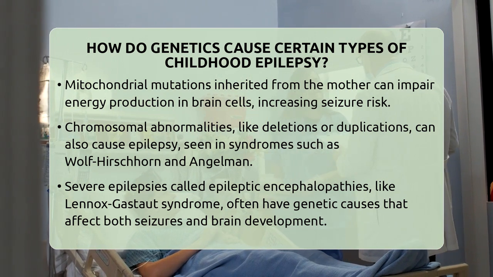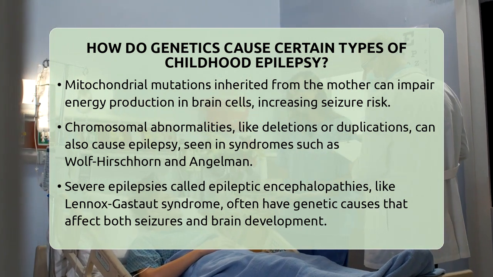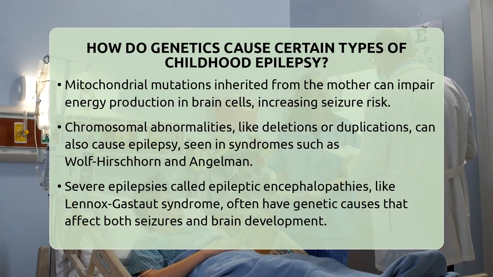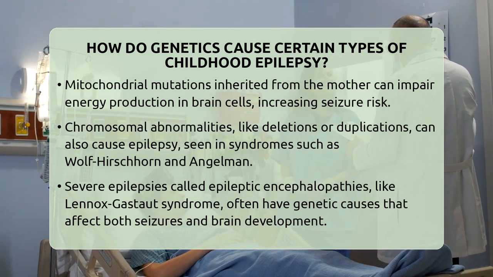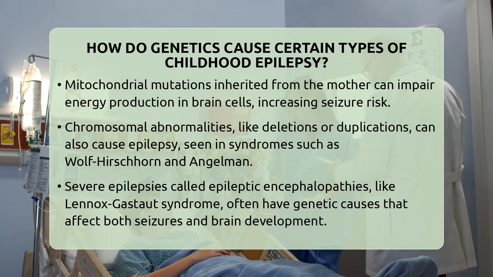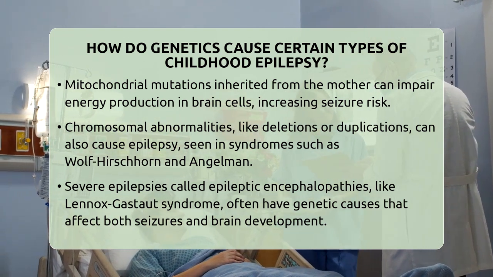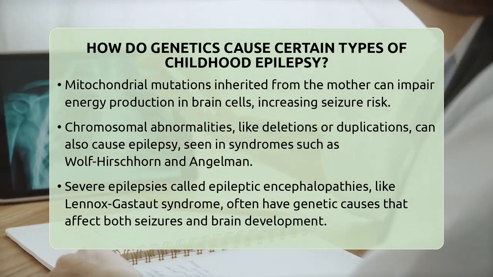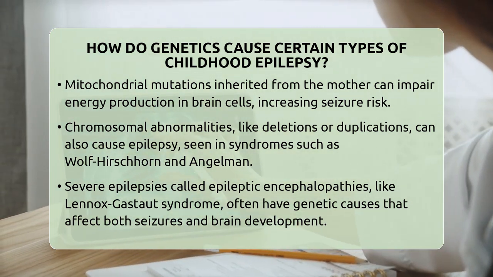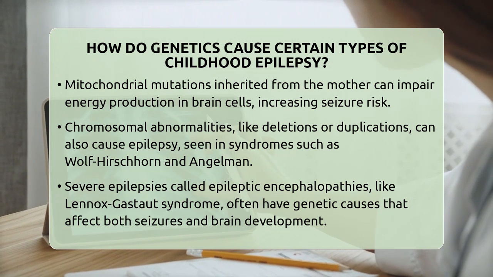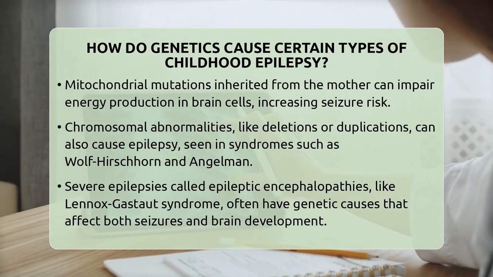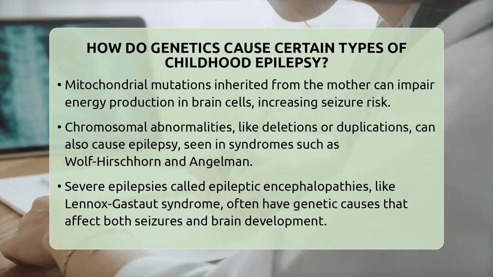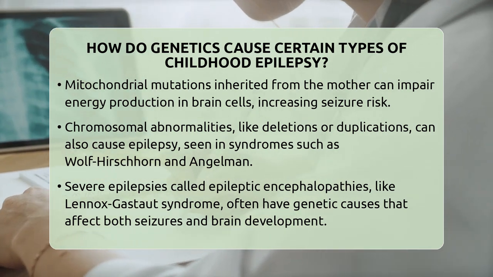Some epilepsies are linked to abnormalities in the mitochondria, the energy-producing parts of cells, which are inherited from the mother. Mutations in mitochondrial genes can impair energy production in brain cells, making seizures more likely. Others are caused by chromosomal changes, such as deletions or duplications of large pieces of DNA that affect many genes at once. These chromosomal abnormalities are seen in syndromes like Wolff-Hirschhorn or Angelman syndrome.